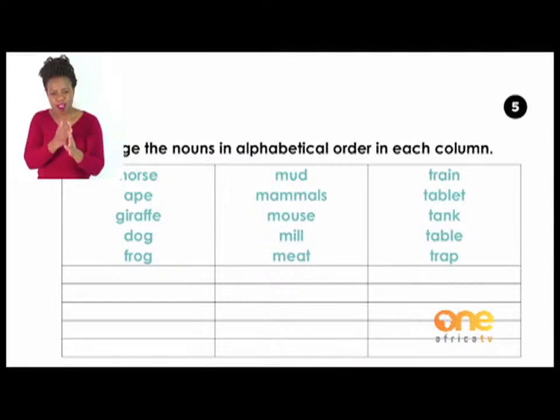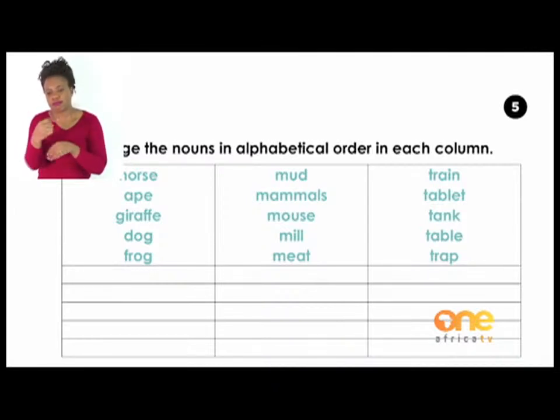For instance, if we look at the first column where we have horse, ape, giraffe, dog, and frog. The first word of the alphabet there is ape, followed by dog. We also have frog, horse, and lastly giraffe. All right, do the remaining activities.